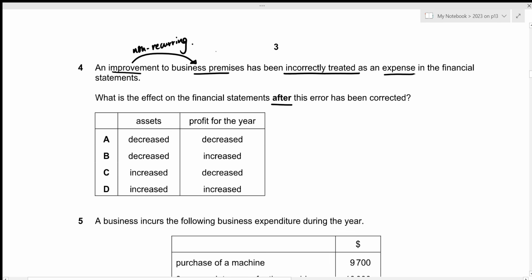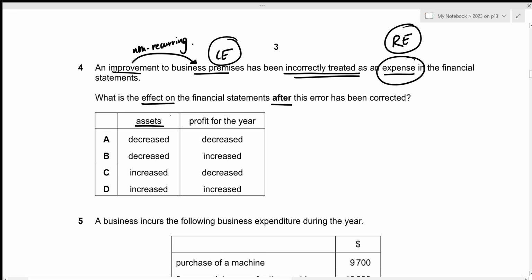So this should have been treated as our capital expenditure. But it was incorrectly treated as an expense in the financial statements. If we're talking about expense, that will be recurring in nature, which means that rather than treating it correctly as part of our capital expenditure, we treated it as revenue expenditure in our financial statements. Now we need to figure out the effect on the financial statements.